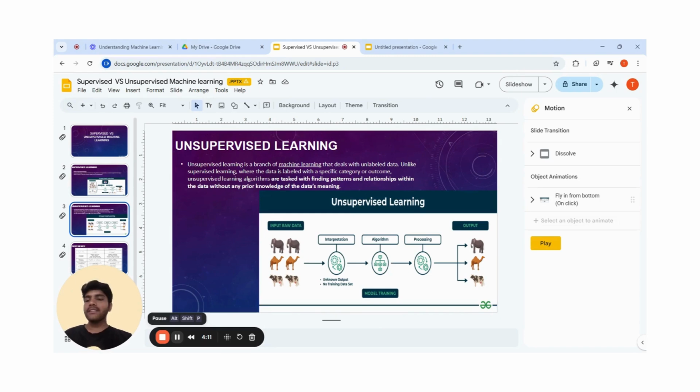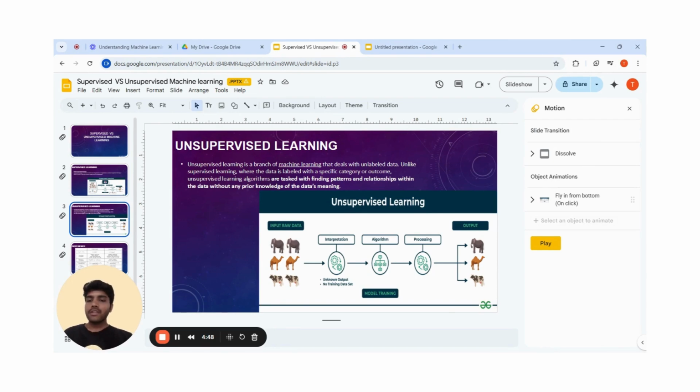Let's explain the example. Imagine you have a machine learning model that is trained on a large data set of unlabeled images containing both dogs and cats. The model has never seen an image of a dog or cat before, and it has no pre-existing labels or categories for these animals. Your task is to use unsupervised learning to identify the dog and cat in a new, unseen image.